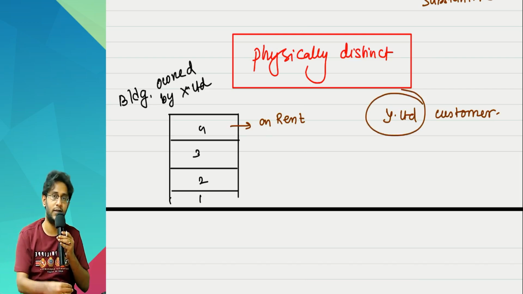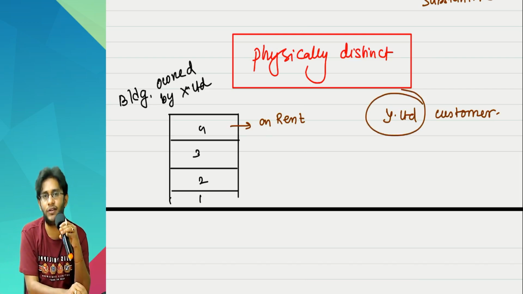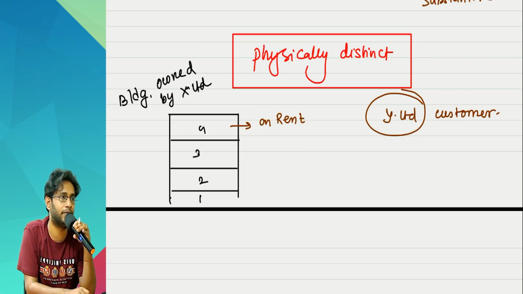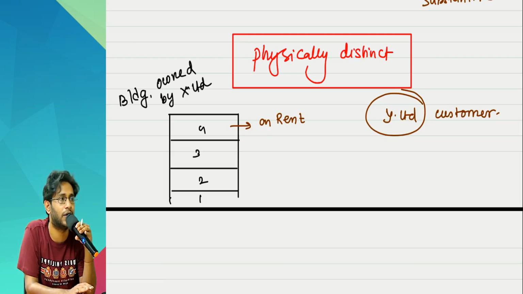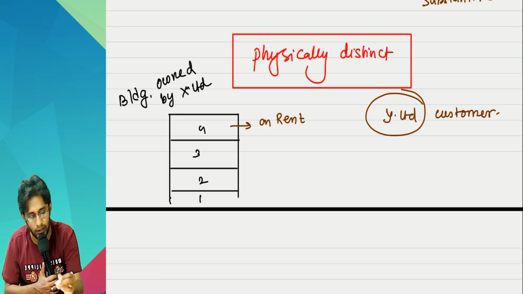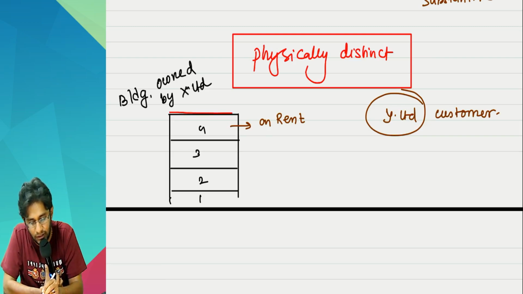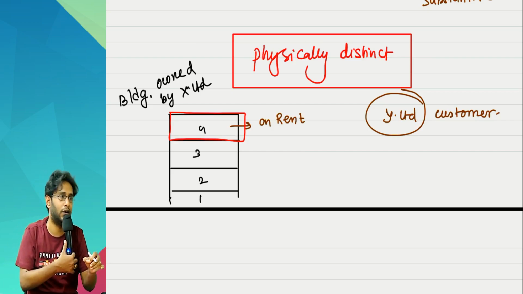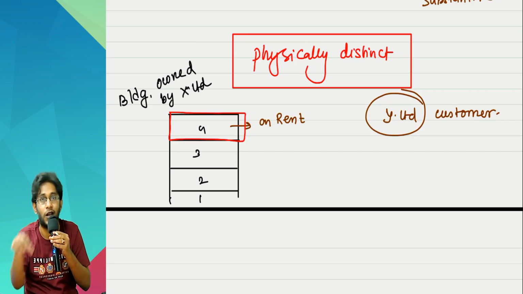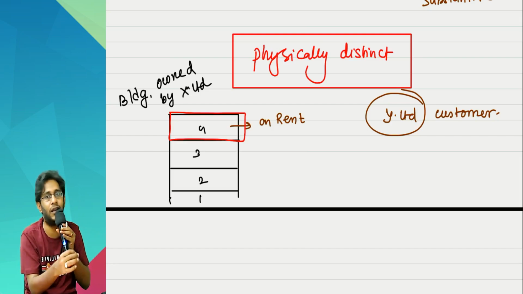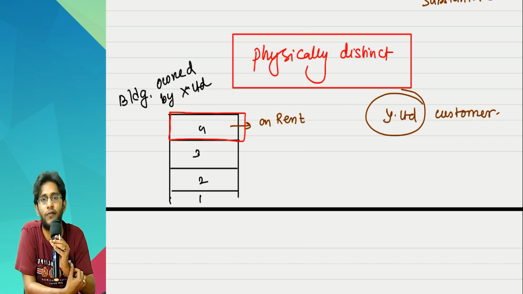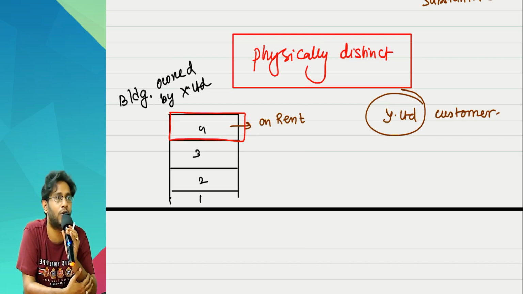Whatever the standard says is, in the contract it is not sufficient if you identify the building. If you say that I am taking 1 floor out of your building, that is not sufficient. You should be able to pinpoint that 4th floor in the building located in so and so area near this particular hospital. A particular 4th floor we are talking about. Clearly it should be distinctly identified. If something is not physically distinct, then there is no identified asset.